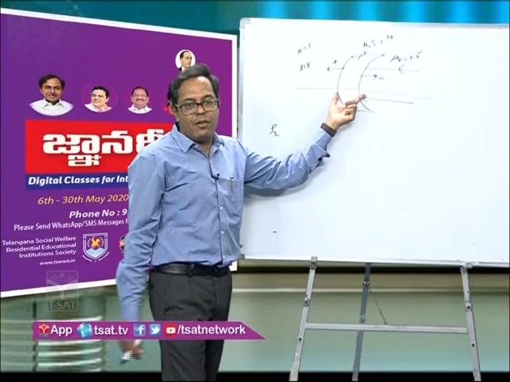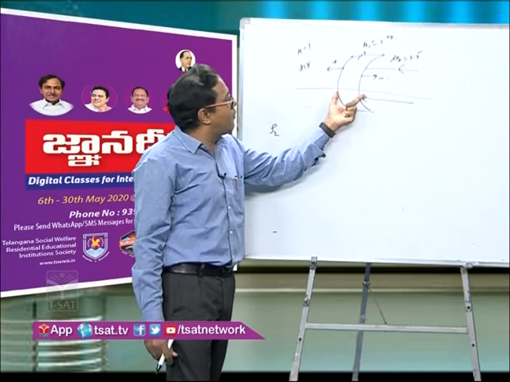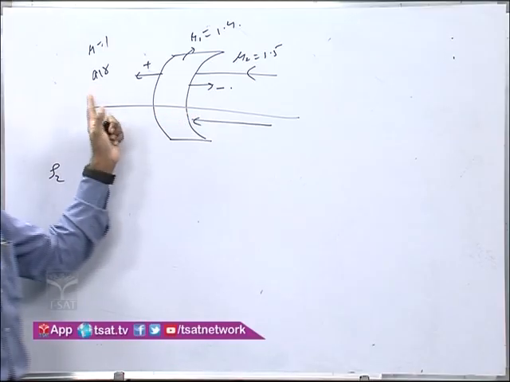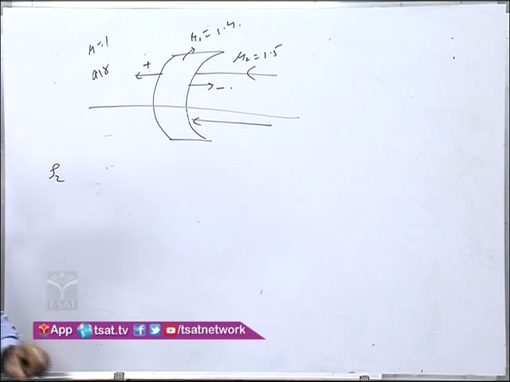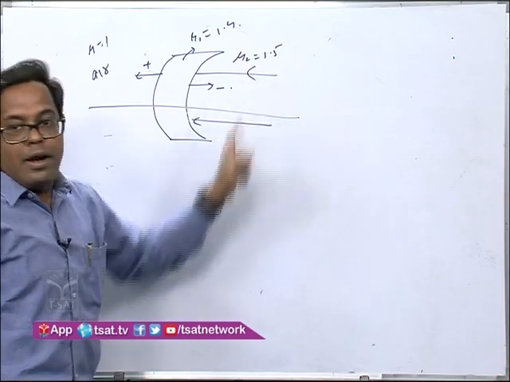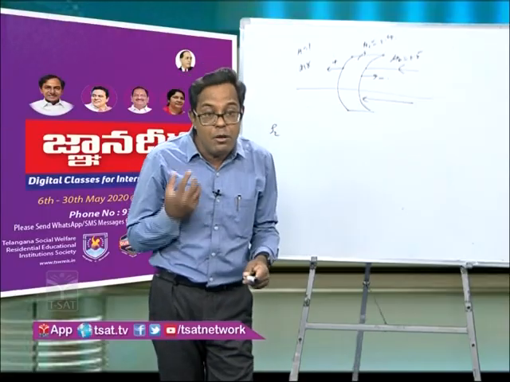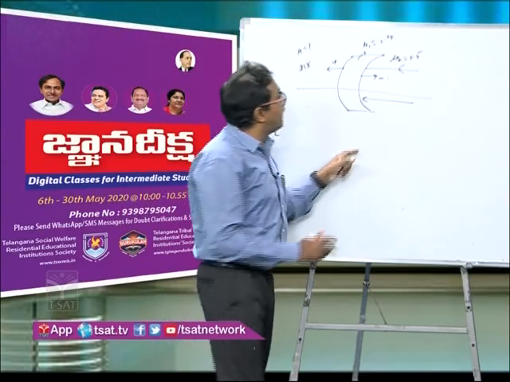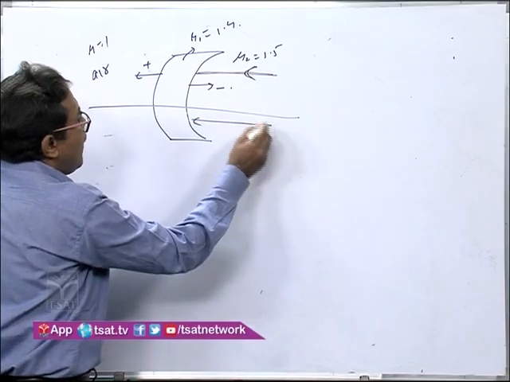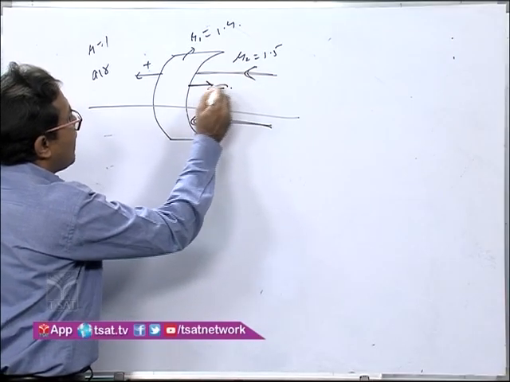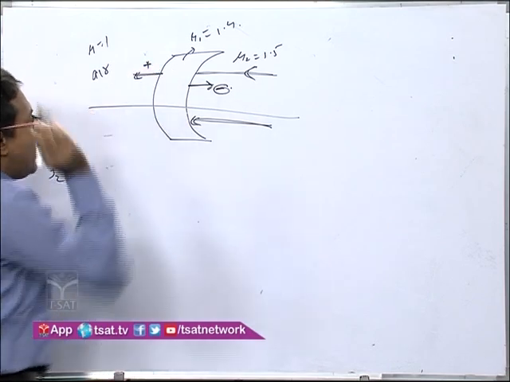Now you apply the same concept. This refracting surface is kept in two different media. Since the ray diagram changes, you have to consider it as a new question. When you consider it as a new question, this is the incident ray, so this direction you take negative, this direction you take positive.